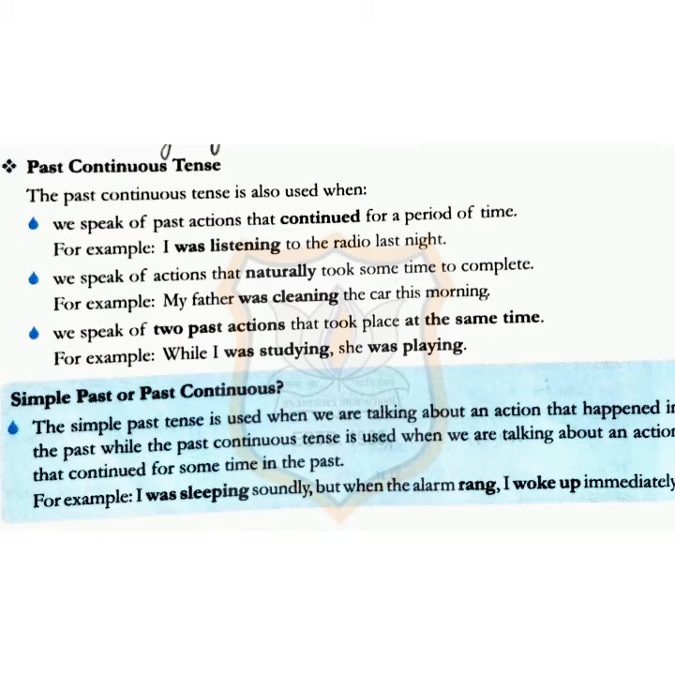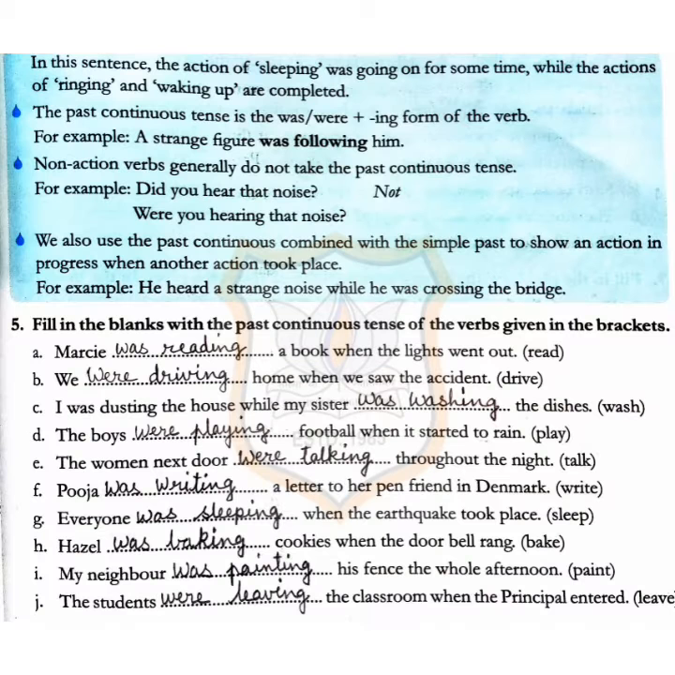The simple past tense is used when we are talking about an action that happened in the past, while the past continuous tense is used when we are talking about an action that continued for some time in the past. For example, I was sleeping soundly, but when the alarm rang, I woke up immediately. In this sentence, the action of sleeping is going on for some time, while the actions of ringing and waking up are completed. The past continuous tense is the was, were plus ing form of the verb.